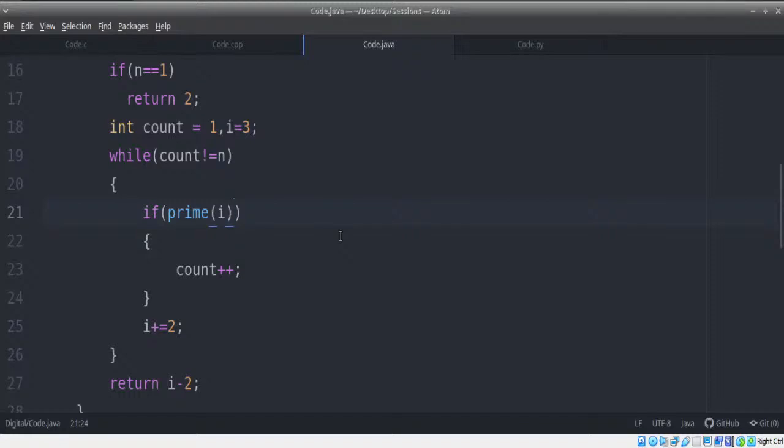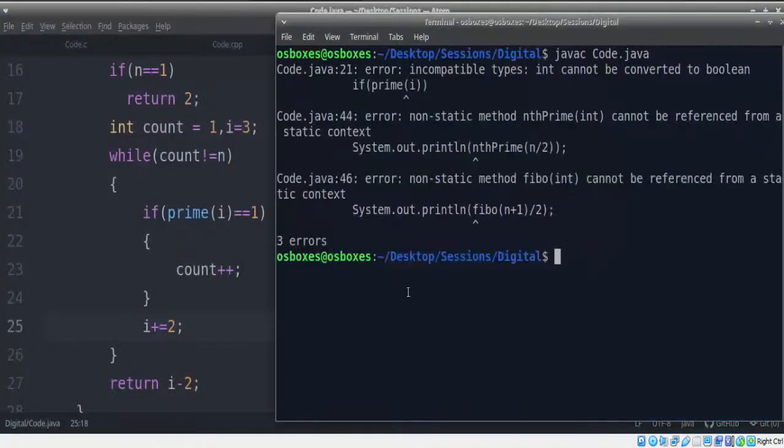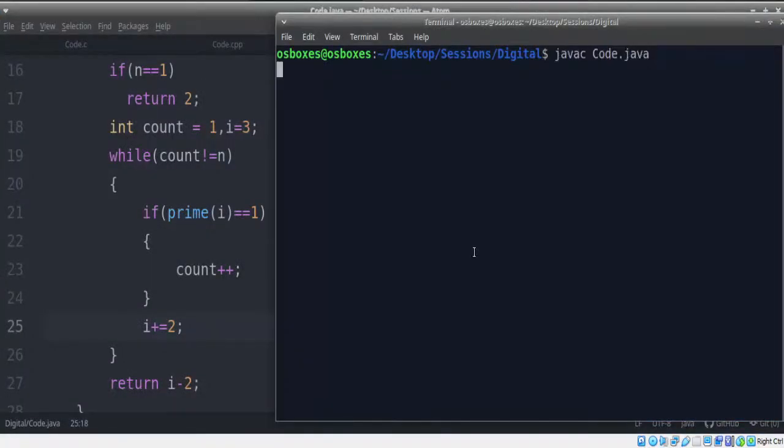So let's take this scenario. If prime of i. Now prime of i returns an integer. If expects a boolean. Since if expects a boolean, I need to make a comparison. I'll write prime of i equals equals 1. If the result is 1, then do this. If the result is 0, then don't do this. So this is one more change I have to make. Once this change is also made, let's try compiling this program now.